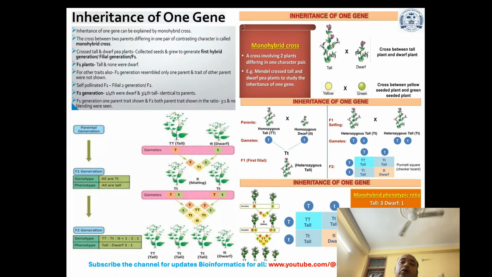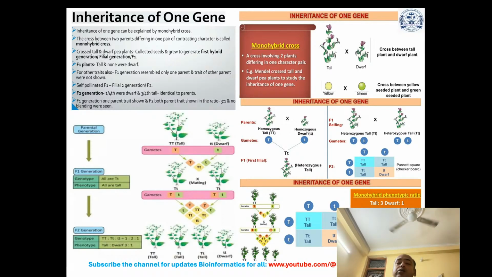For other traits also, the F1 generation resembled only one parent, and the trait of the other parent was not shown. Self-pollination of F1 gives the F2 generation. In the F2 generation, 1/4 were dwarf and 3/4 were tall, identical to the parents. In F1, one parent's trait was shown, and in F2, both parent traits were shown in the ratio of 3:1, and no blending was seen. Now, this is the same thing, shown here in this figure, which you can see here. So, this is representing the inheritance of one gene.